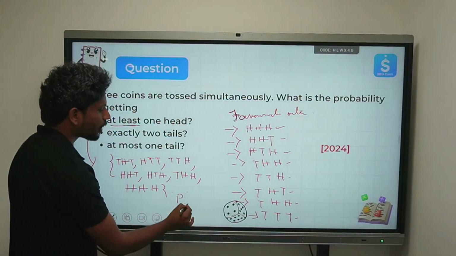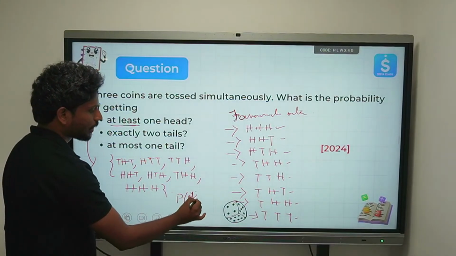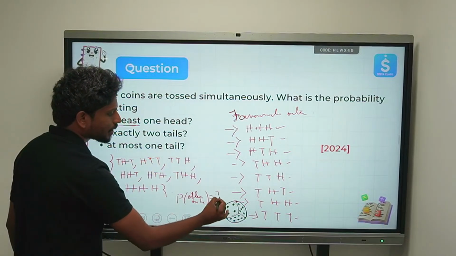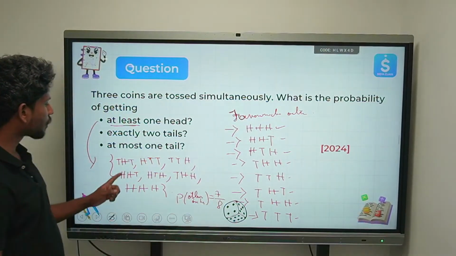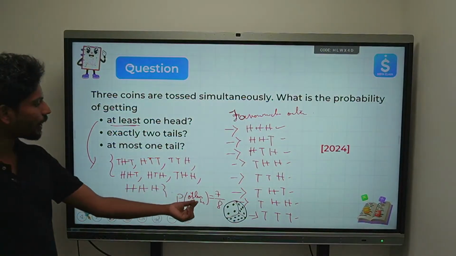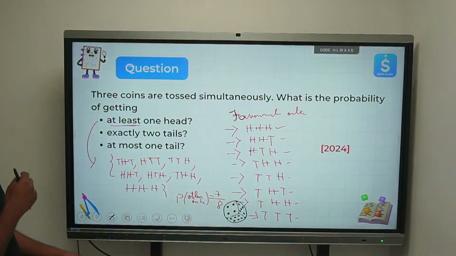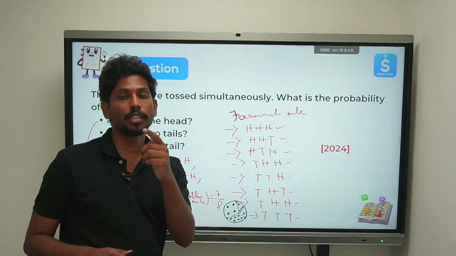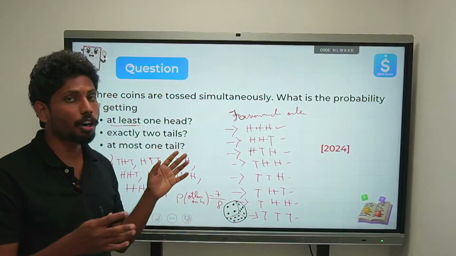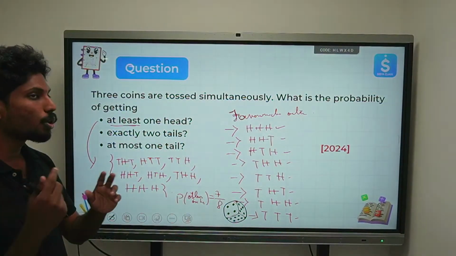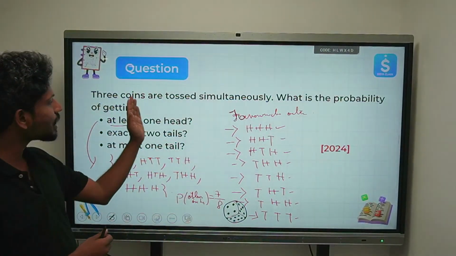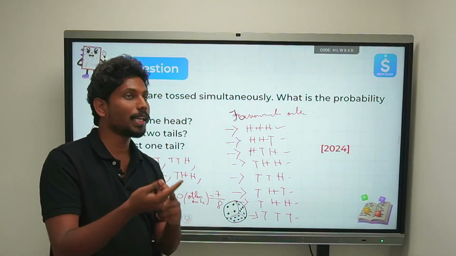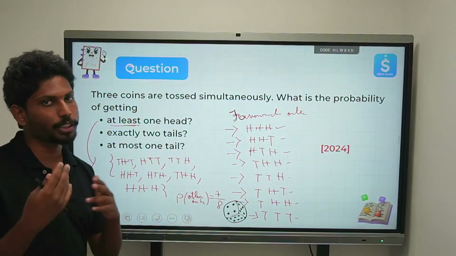So what is the probability of getting at least 1 head? The favorable outcomes are these 7, and the total outcomes is 8. So it is 7 by 8. But you can also try this problem using the concept of complementary event. Just go back and think about what could be the complementary event of at least 1 head, and come up with a solution in the other pattern.